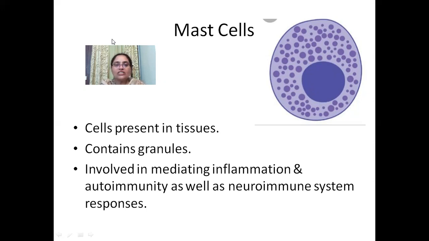So this was all about granular leukocytes. And again, just a quick revision: granular leukocytes are neutrophils, basophils, eosinophils, and mast cells. They have granules in their cytoplasm, which is why they are called granular. Neutrophils and eosinophils are multilobed, and their chromatin is easily visible, while the chromatin is not visible in basophils. And they all play an important role in protecting self.